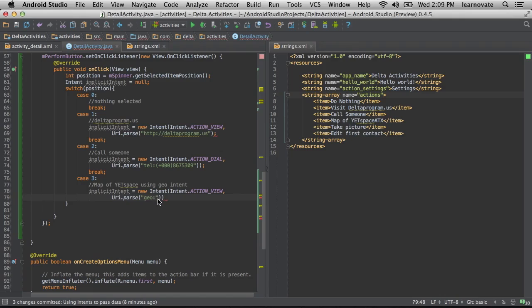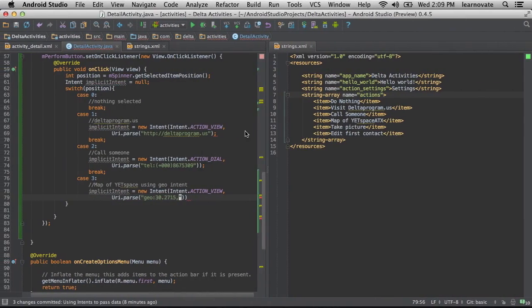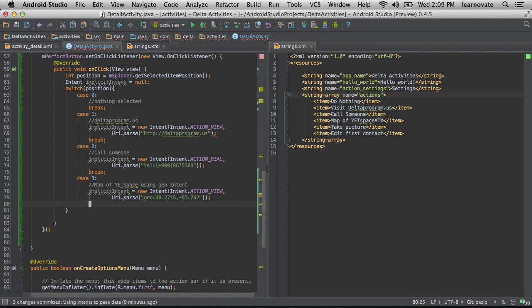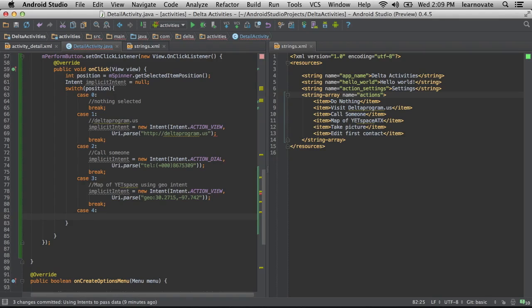Oh, right, because I'm going to pass it in. I wasn't actually using the... That is a really cool feature, but here I'm just using it to look it up. And I love that you can even set the altitude and all that kind of stuff for Genymotion. But these are all defined. You can go to the Android docs and see what kind of different ones are available. Or you can even create your own. You can say, I'm creating a new implicit intent, and you get all of this functionality just by saying it's going to be an implicit intent.